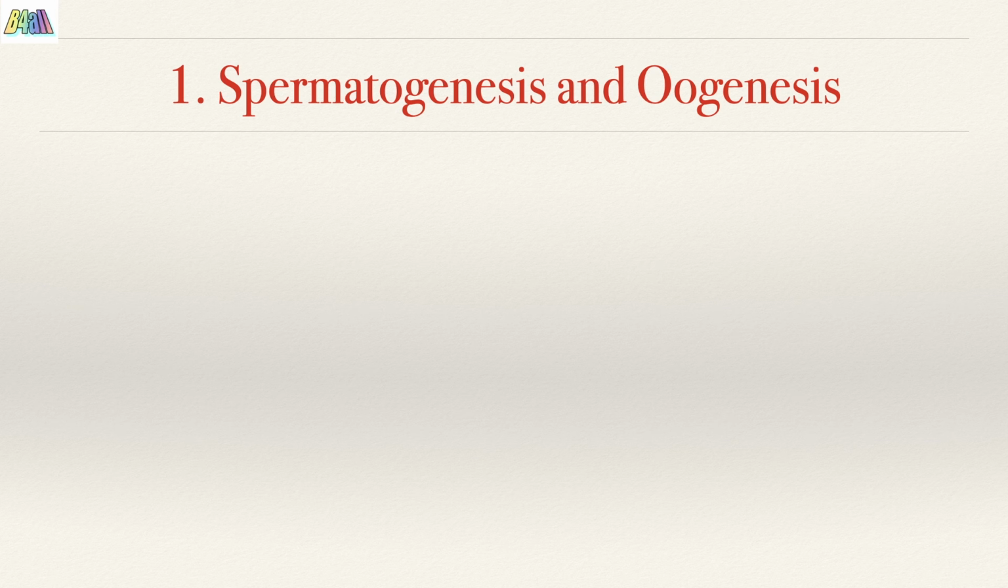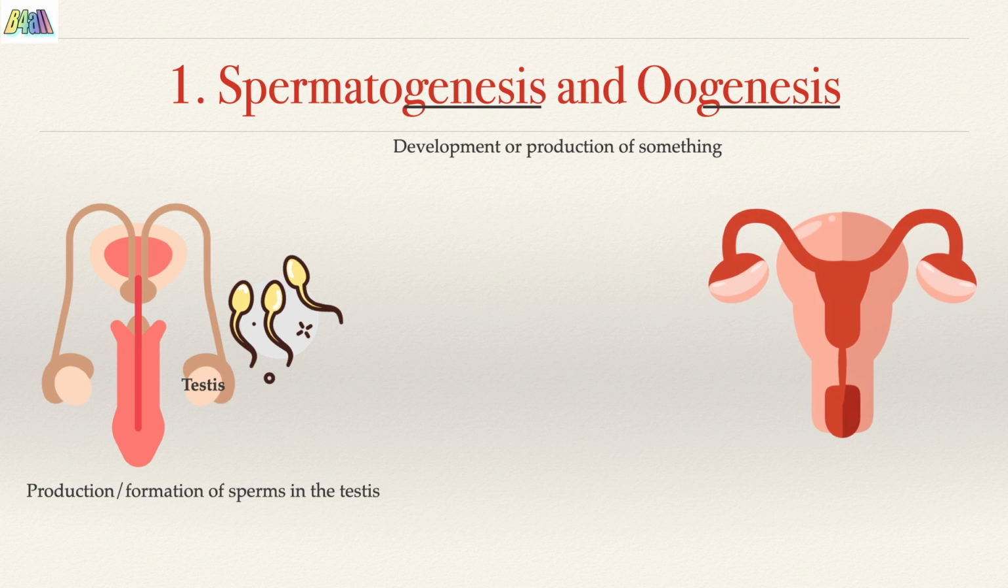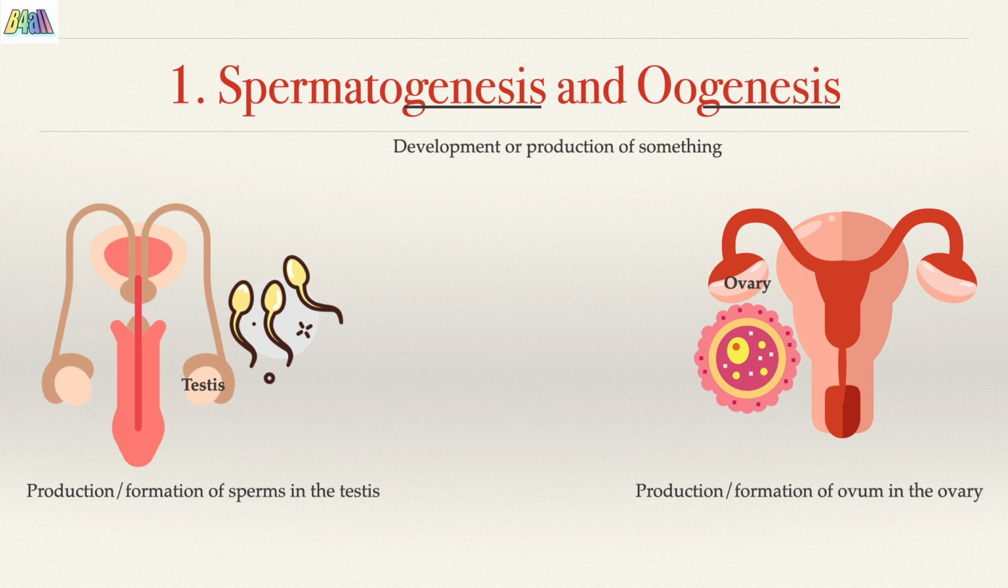The first difference that we are going to look into is spermatogenesis and oogenesis. To understand these terms, let us first split the words, that is spermatogenesis and oogenesis. Genesis means development or production of something. Thus, we can say that spermatogenesis is production of sperms in the male testes and oogenesis is the production of ovum in the female ovary.